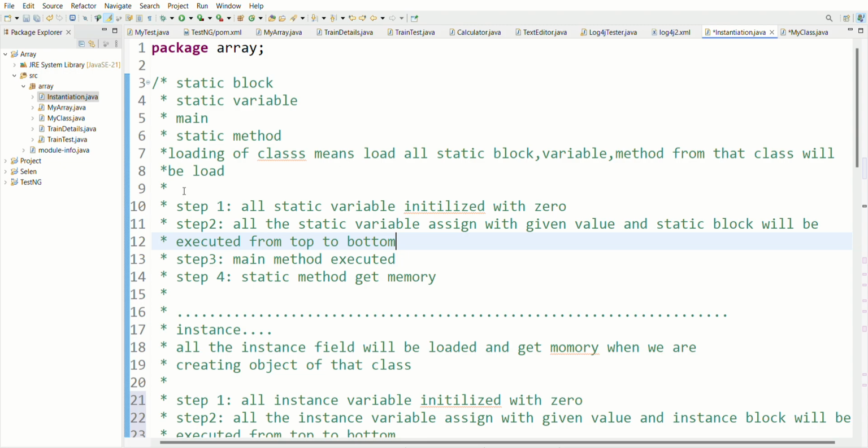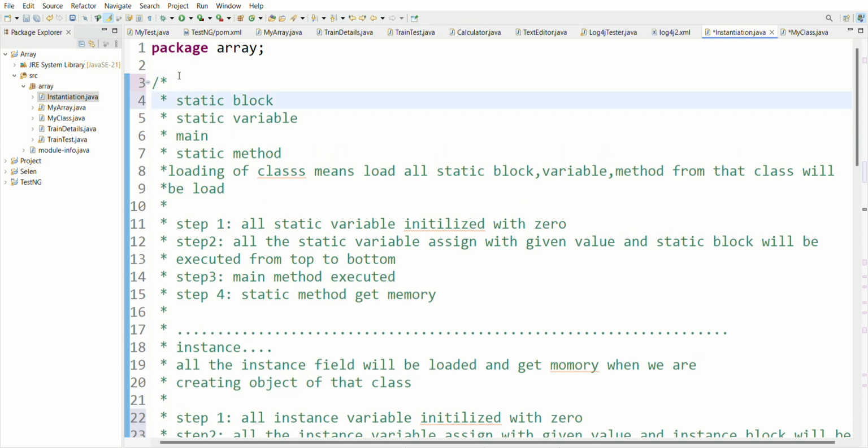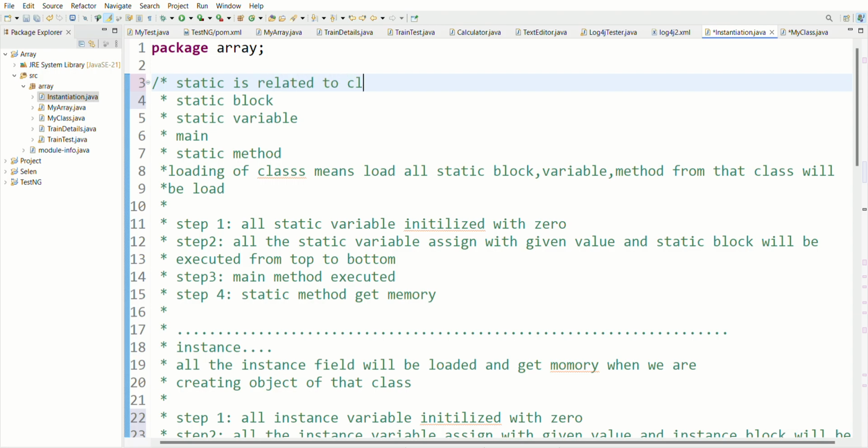At first, JVM will search only static. Got it? Because static is related to class level. Let me write this. Static is related to class level. Got it? So at first, all the class level data will be executed and get the memory, because it is related to our class.